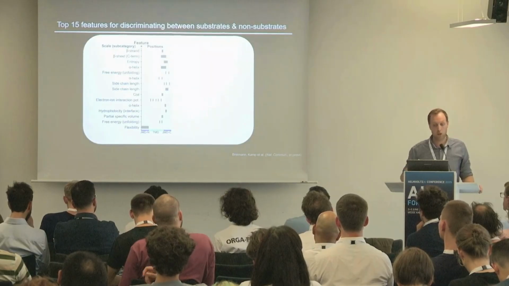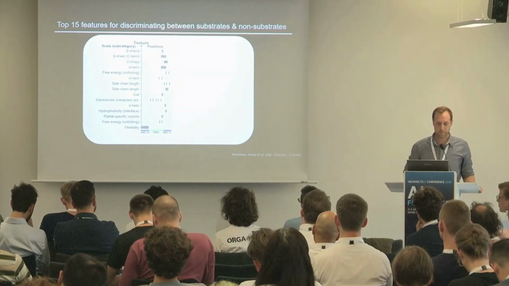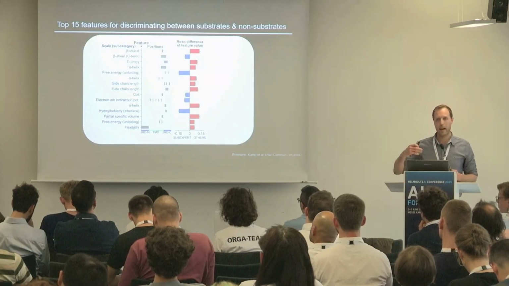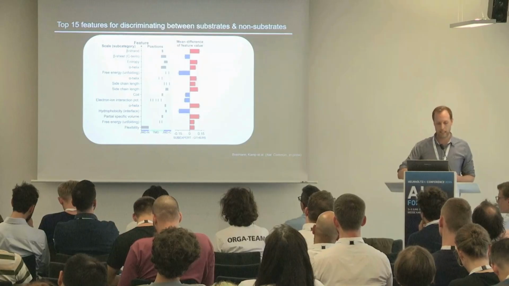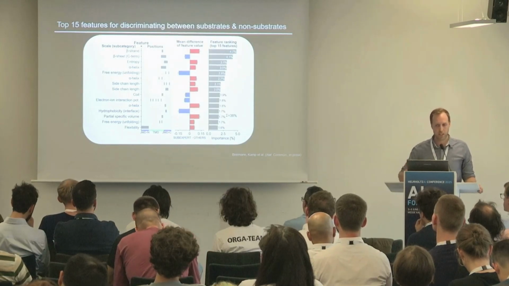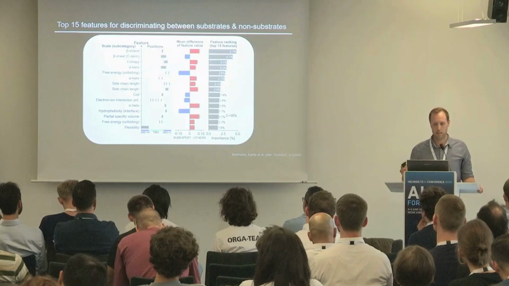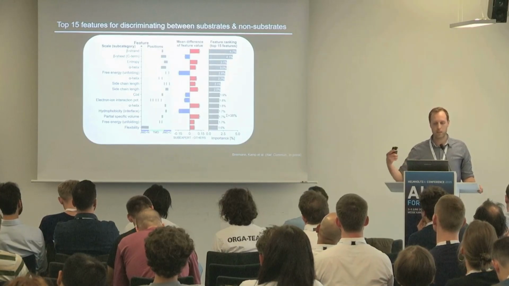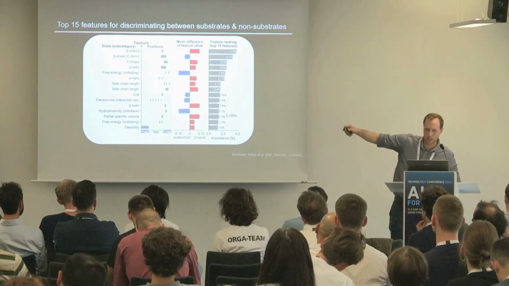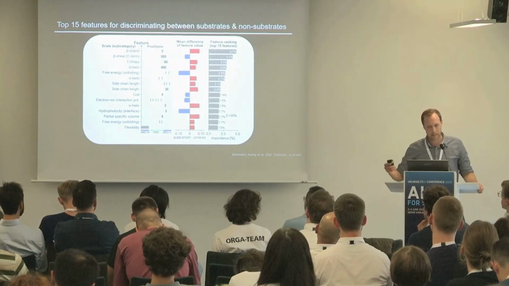And here you can see the top 15 features. We have the scale subcategory and the positions highlighted in gray. And we have the mean difference of the feature values, where red indicates higher values for substrates and blue indicates lower values for substrates. We use machine learning models to rank these features, and what you can appreciate here is that the most important feature, with 5% importance, is an increased beta strand tendency in this area, the gray part on the top, and this is actually where the cleavage is taking place.